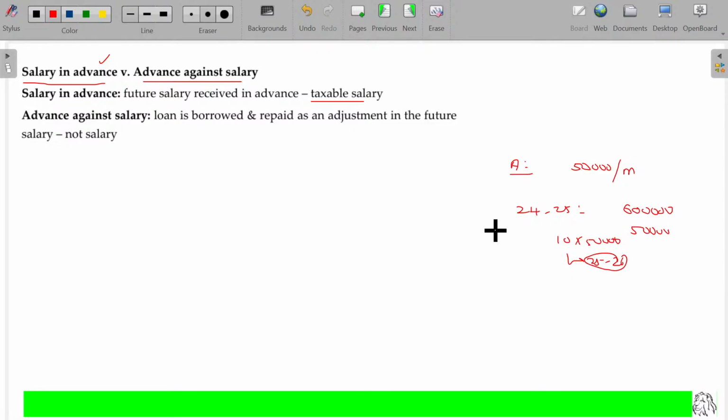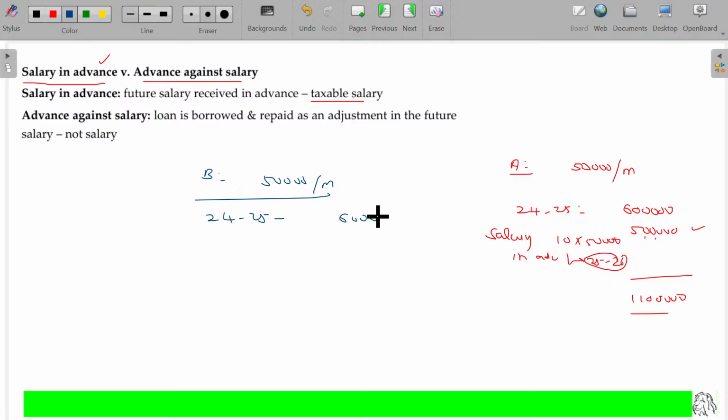This is called salary received in advance. If you are receiving salary in advance, this will be taxable in the year of receipt. So the total taxable income being 11 lakhs. Clear? This is called salary in advance. And B, whose monthly salary being 50,000 per month, for 24-25 received 6 lakhs. Now, for a medical emergency or some reason, he approaches the employer: sir, give me a loan.